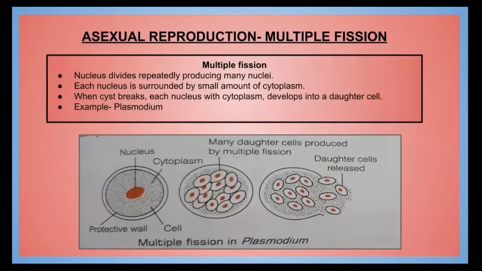Multiple fission. In multiple fission, as the name indicates, many cells are formed after the process of reproduction. In this, first of all, the nucleus divides many times inside the cell, with a little bit of cytoplasm around it. After that, whenever the favorable conditions are there, the protective wall, or the cyst, gets dissolved and these daughter cells are released.